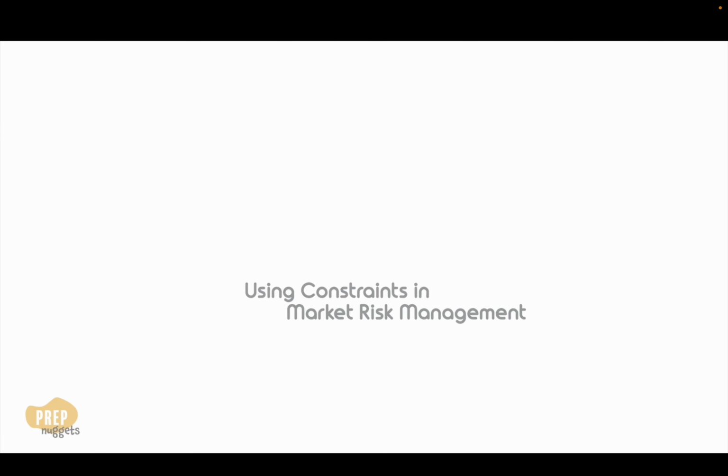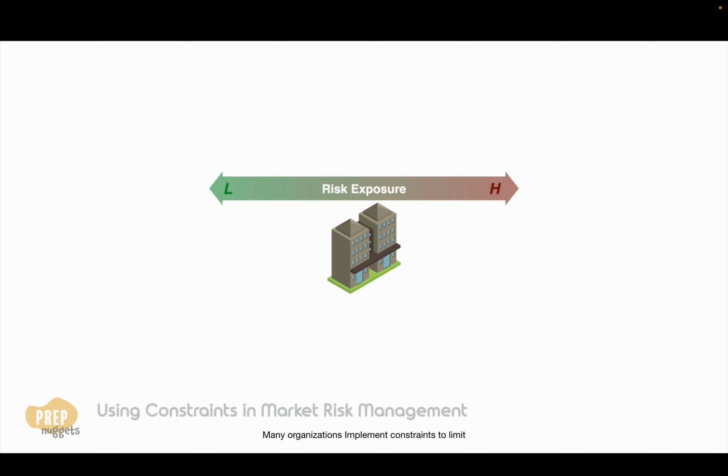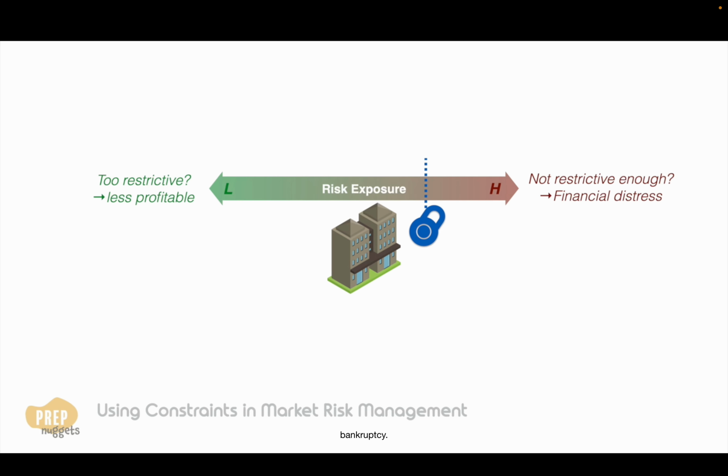Let's jump right in. Many organizations implement constraints to limit risk exposure, such that the organization can survive through the toughest of economic conditions. However, determining an appropriate level of constraint is a difficult balance between being too restrictive, such that profitability is impaired, or not restrictive enough, leading to financial distress and bankruptcy.